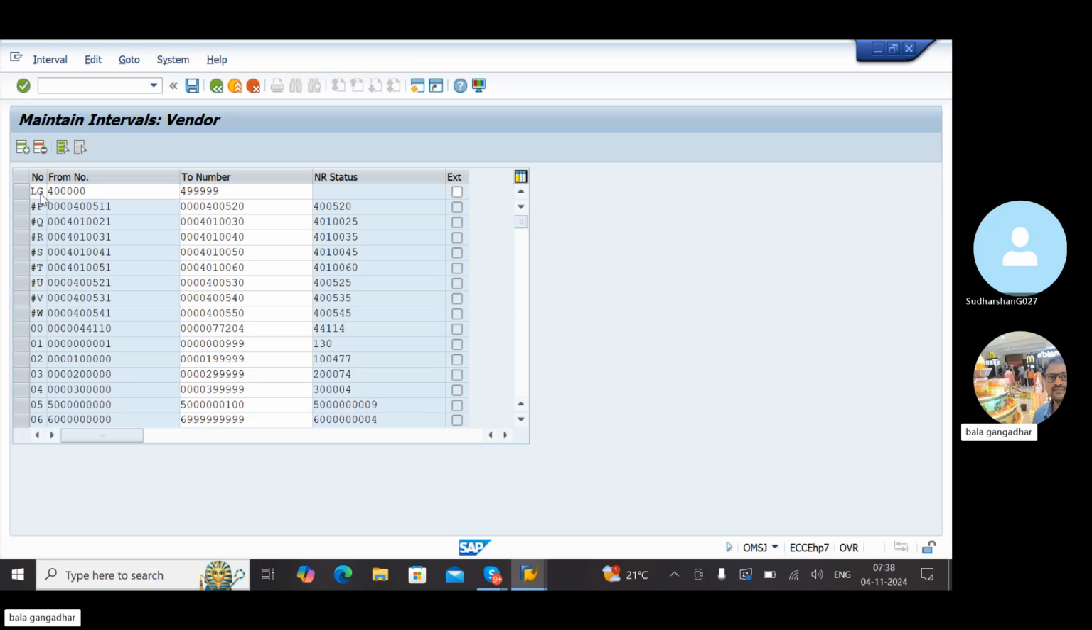49999. Save. It is overlapping here. Why? Because the number range already exists. If the number range already exists, then it will show overlapping. Then I'll recreate it once again with L1. I'll recreate with some other number, 599. Everything is overlapping, that's why I used the existing one.